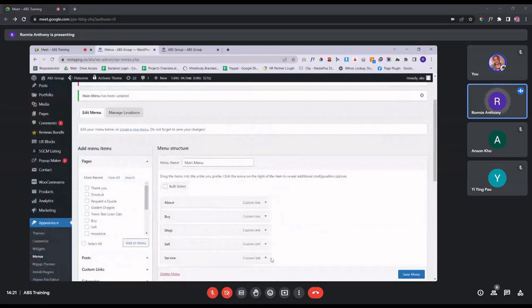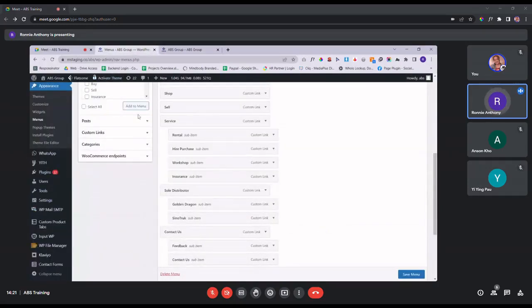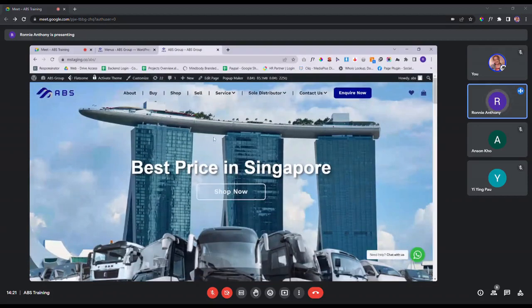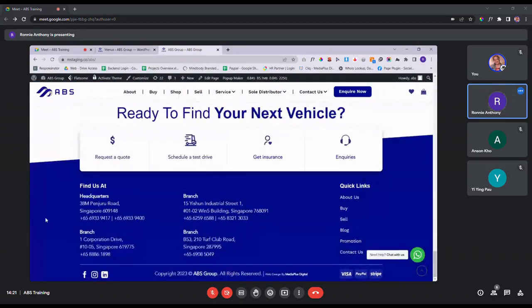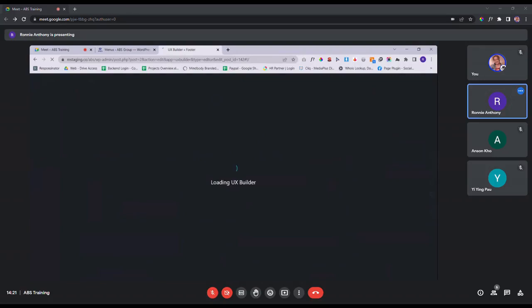So this is pretty much it in terms of the menu header itself. The next portion will be regarding this footer over here. For us to edit the footer, whenever you hover your mouse over the footer area, you will see this edit block portion, which is footer. So what you need to do is click on this UX Builder button, and you can start editing the footer.